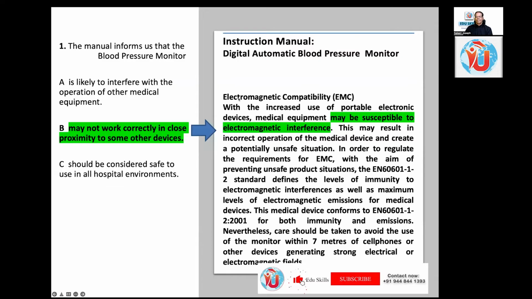So the manual informs us that the blood pressure monitor, what is the answer? We'll go to the paragraph. So you see, the manual informs us that the blood pressure monitor is likely to interfere with the operation of other medical equipment, may not work correctly in close proximity to some other devices, could be considered safe to use in all hospital environments. One I said already, the absolute is that all hospital environments, so it is eliminated. The other one is now instruction manual. What is the focus of this paragraph? Other devices or one device? Which device? Blood pressure monitor. So the focus is blood pressure monitor.